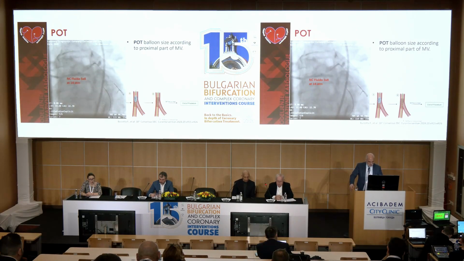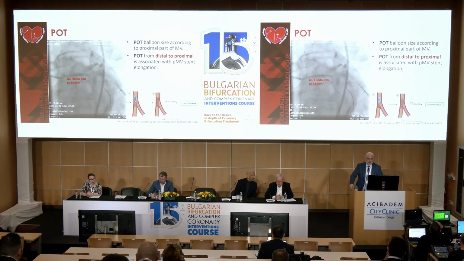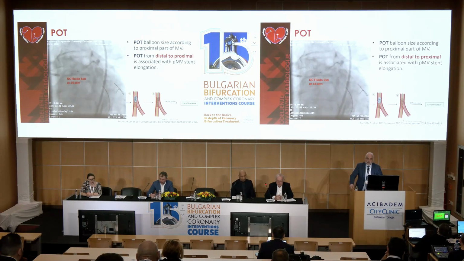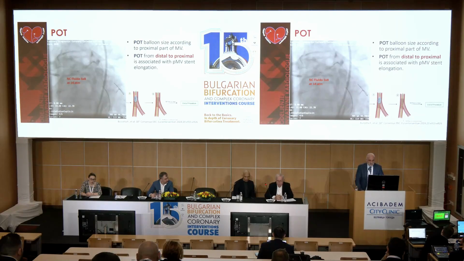In bench tests in the last consensus, EBC showed us that we have one trick for the POT balloon. If the stent in the proximal part of the bifurcation is significantly longer than the POT balloon, and you make the standard POT with the distal markers of the balloon put in the carina, you can cause additional stent elongation.